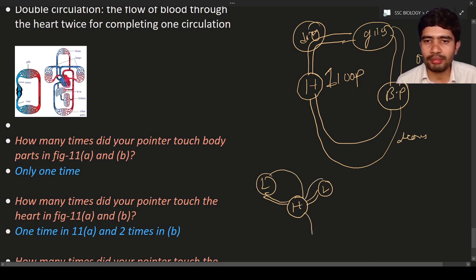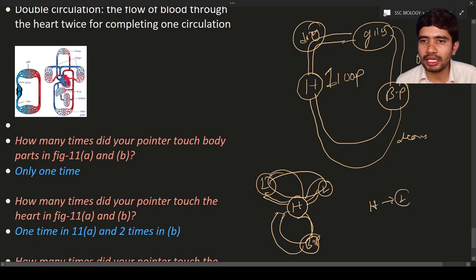Again the heart will pump oxygenated blood to the body parts, and from the body parts the blood returns to the heart. This is another circulation. It means two circulations are there.